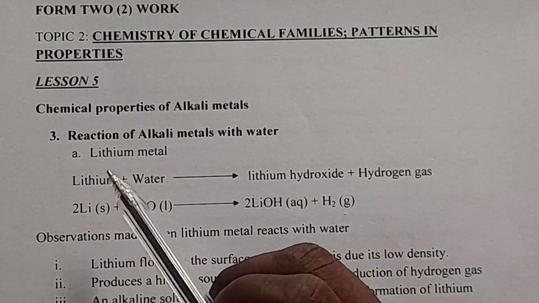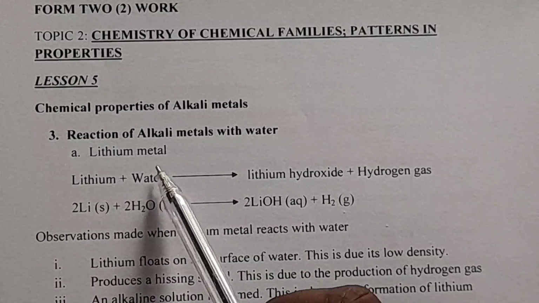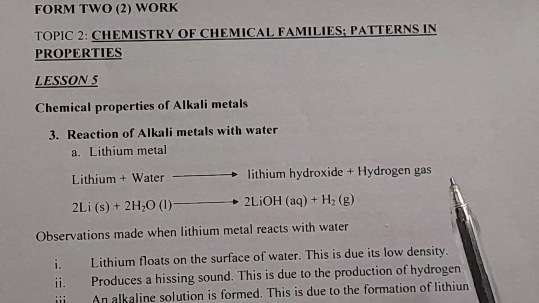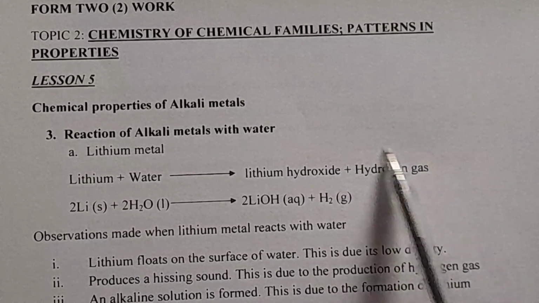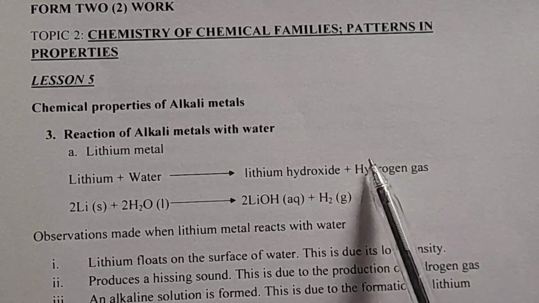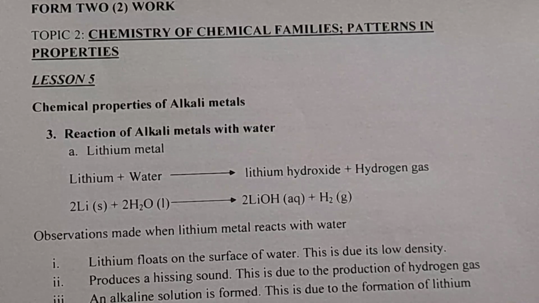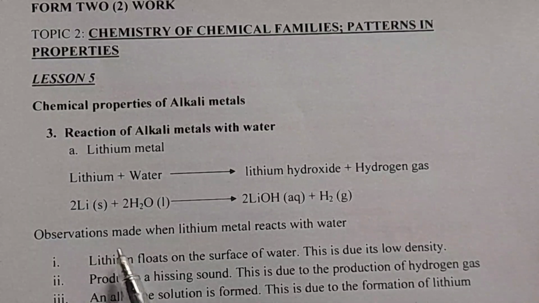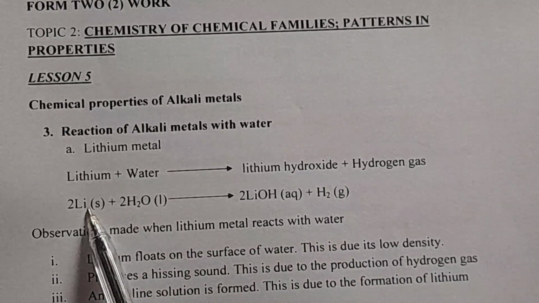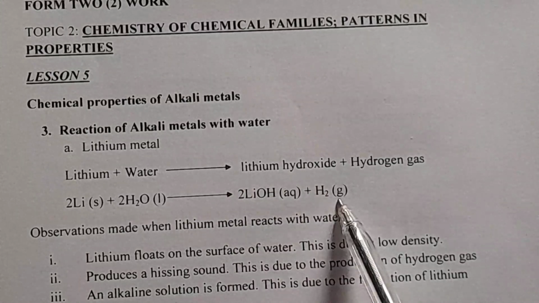So we start with the first one, lithium metal. So lithium is a metal. When metal is added to water, we get metal hydroxide and hydrogen gas as our product. And the observation that we can see there will be effervescence or bubbles of a colorless gas, or you can say a gas that extinguishes a burning splint with a pop sound. Observations made when lithium metal reacts with water. So we have the equation here: lithium solid plus water liquid. We are going to get lithium hydroxide, which is a solution, and also hydrogen gas.